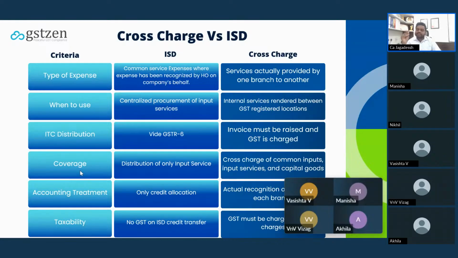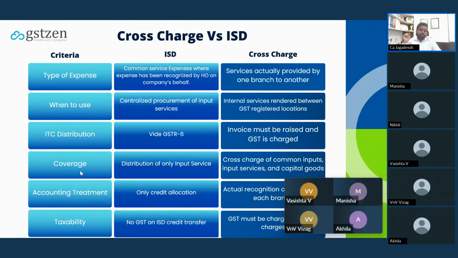Let's take an example. If your head office has purchased a server, which can be accessed by all of your distinct persons, that means all of your branch offices, so they are using this server. In this case, you can cross-charge the expenditure you have incurred on that server to your branch offices, that means your distinct persons. In that case, you can adopt cross-charge.